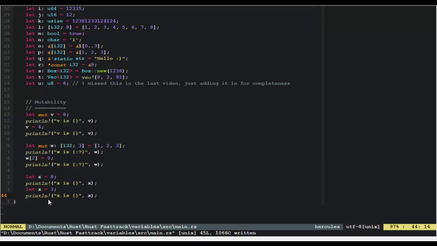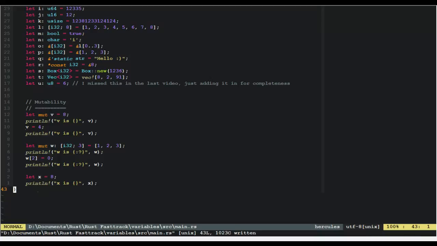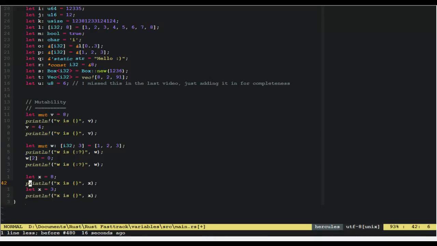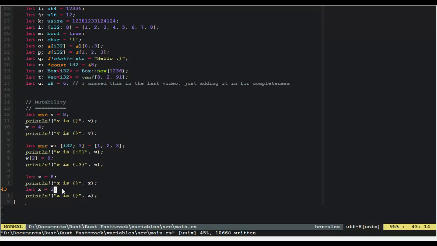There are times when shadowing is absolutely the correct thing to do, especially when you have scopes, because if we nest this inside a scope, then, and I'll talk about this more in lifetimes, when this value of x gets consumed, this one just becomes available again, and so the shadowing kind of like unwraps itself. I didn't mean to do that. I meant to do that. But if we run this, you'll see that does exactly what we expect. And so you also have this idea of shadowing, where you can essentially alias and overwrite something.